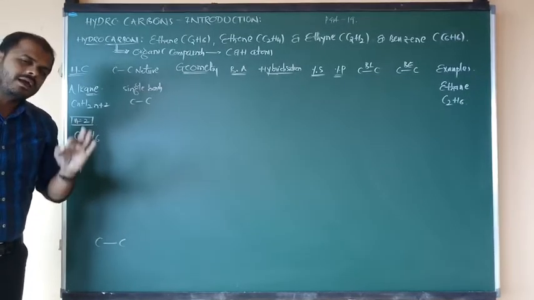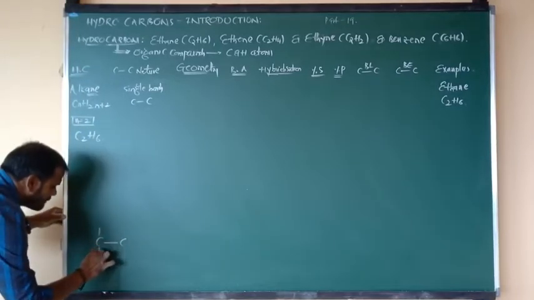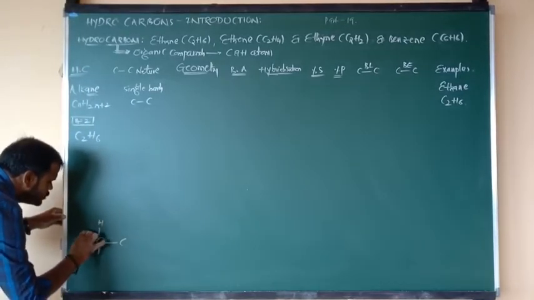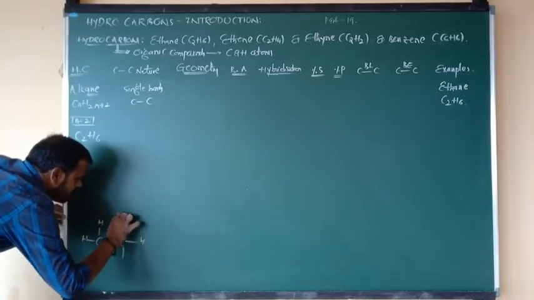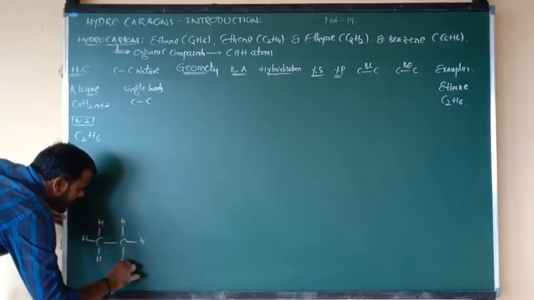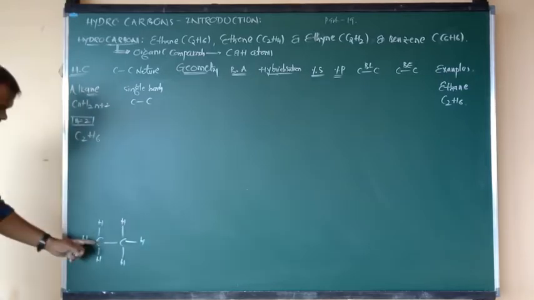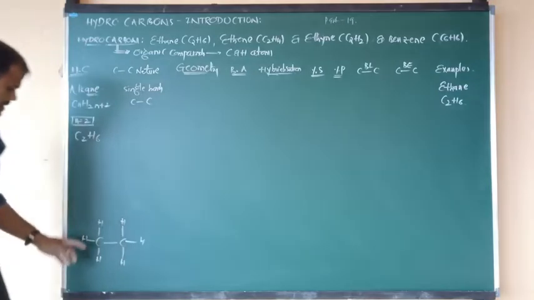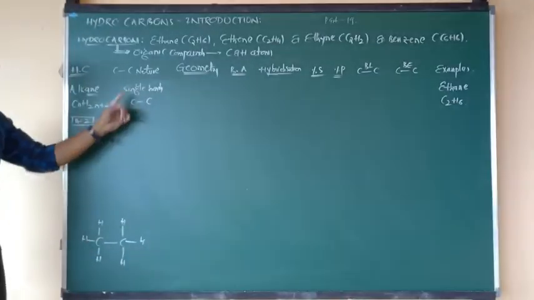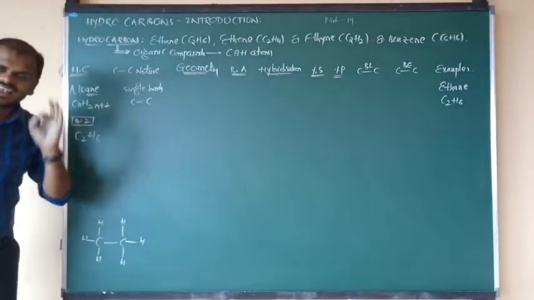That means each carbon shares 3 hydrogens: 1, 2, 3. Again, the second carbon also contains 1, 2, 3. This is your ethane, C2H6. So between the 2 carbons, a single bond is there. The carbon-carbon nature is single.